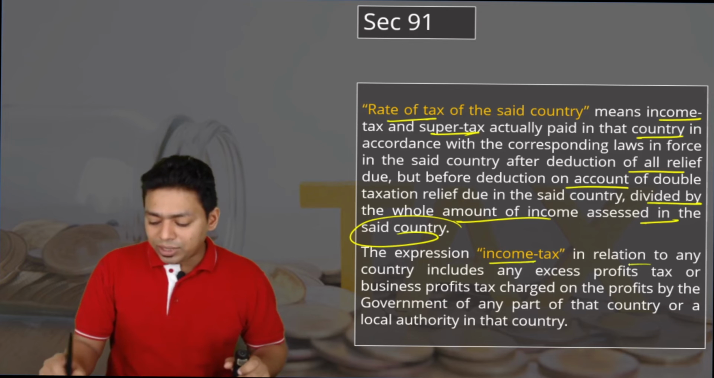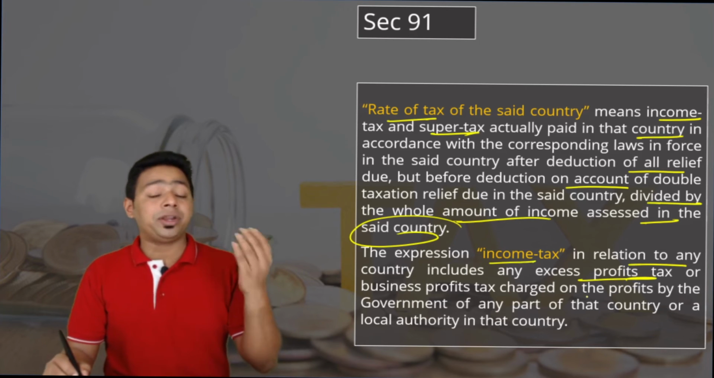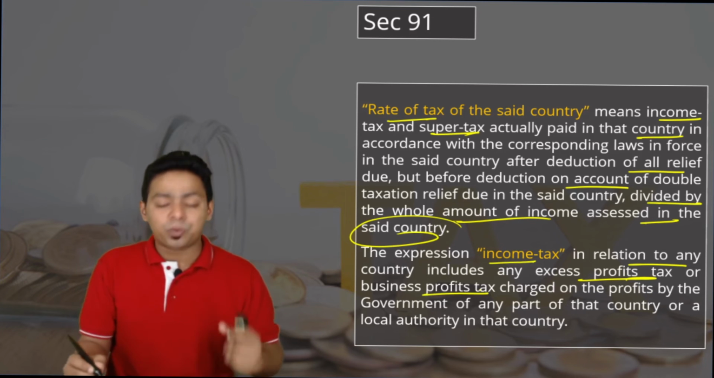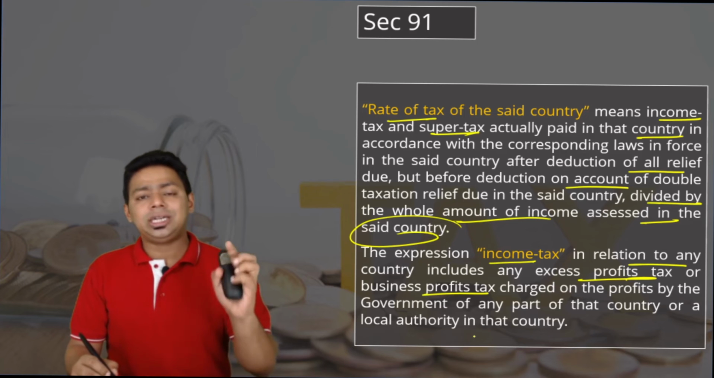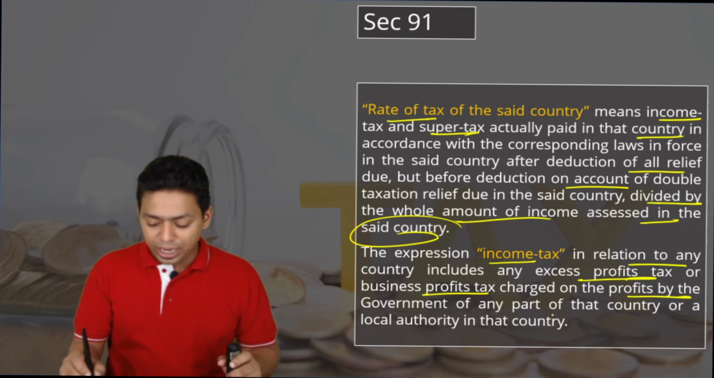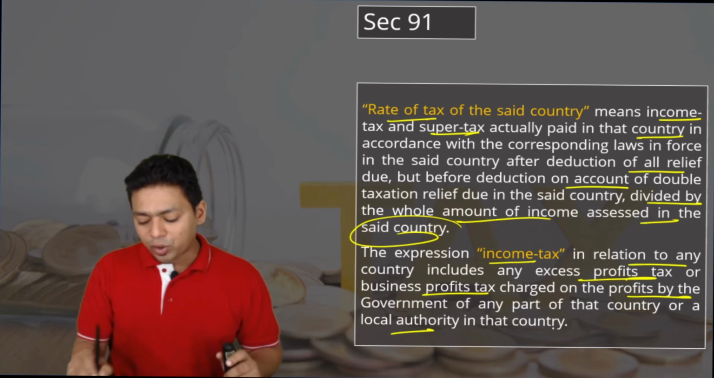The expression income tax in relation to any country includes excess profit tax. In that country, the name of income tax may not be income tax; it might be excess profit tax or business profit tax. The name can be different. It is a nature of direct tax charged on the profit by the government of any part of that country or any local authority in that country.